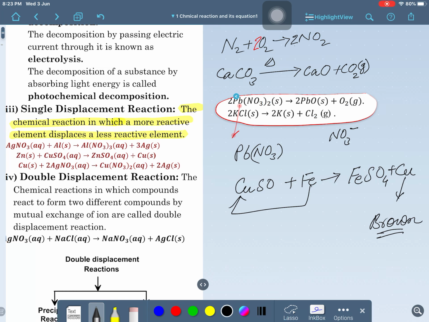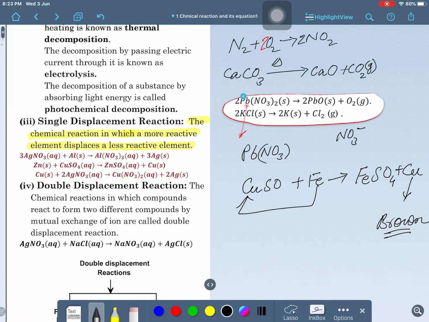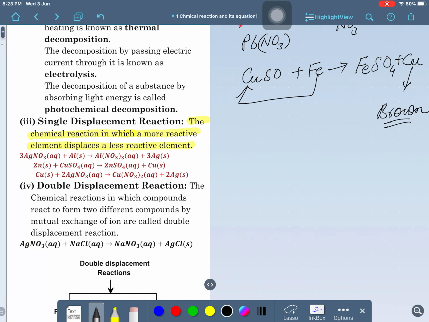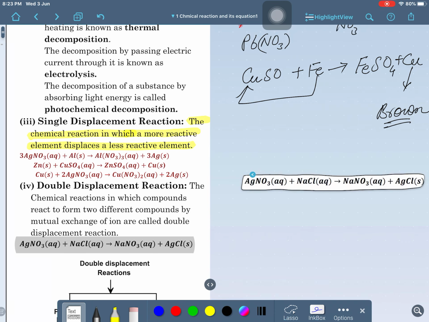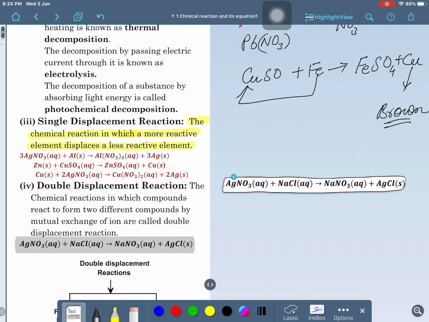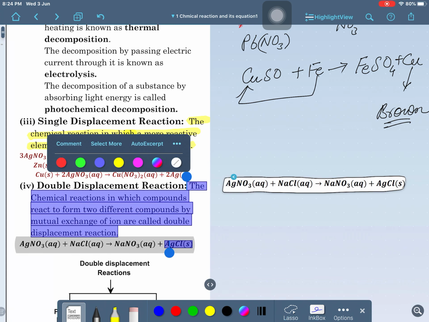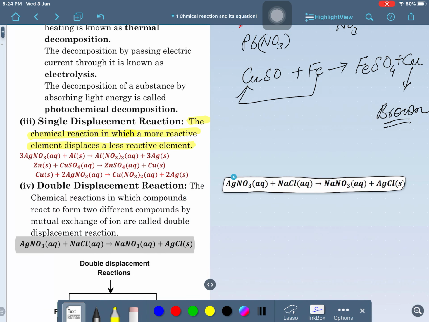So, what is the double displacement reaction? Double displacement reaction also takes place here. What is the double displacement reaction? You can see this reaction. What is this reaction called? Please tell me. This reaction is a double displacement reaction. Clear? Have a look at the next one, please.